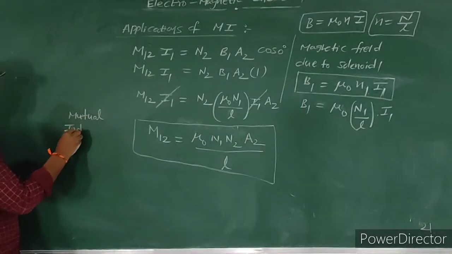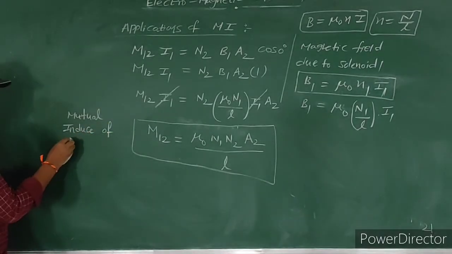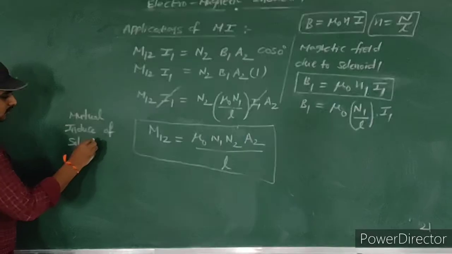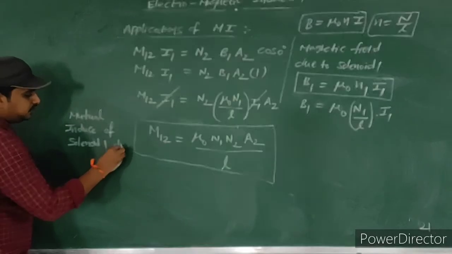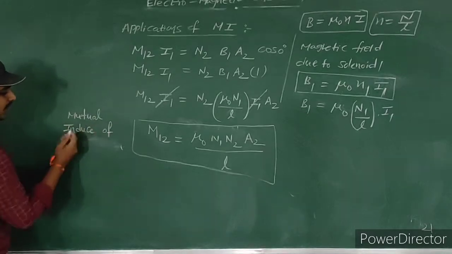This is the mutual inductance of coaxial solenoids.